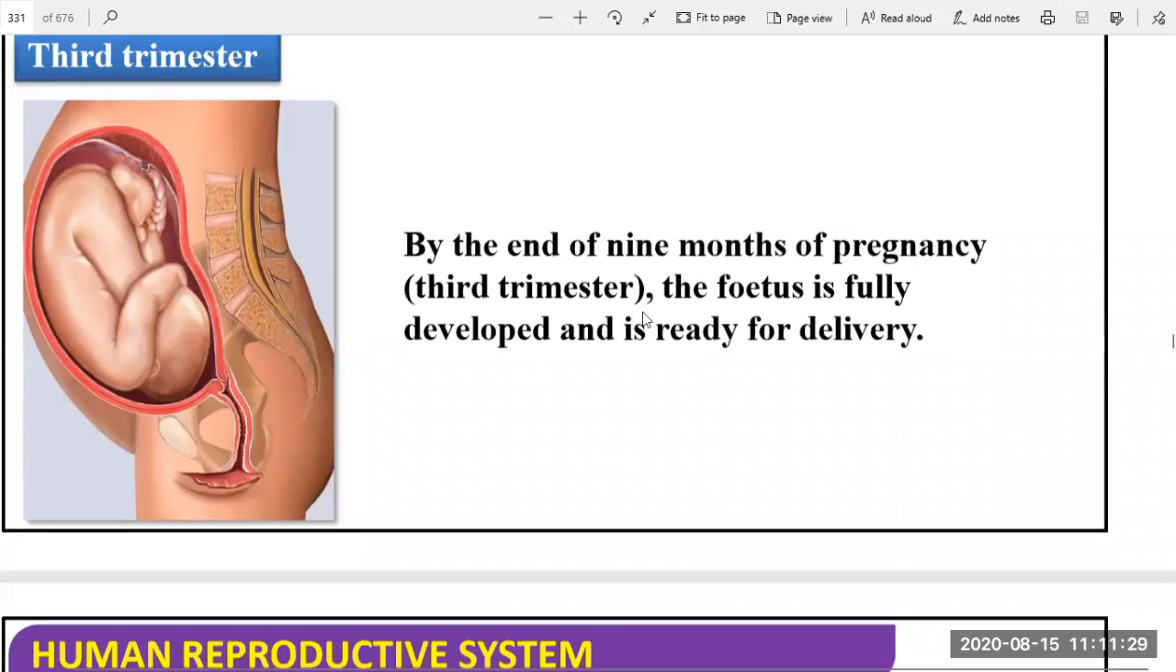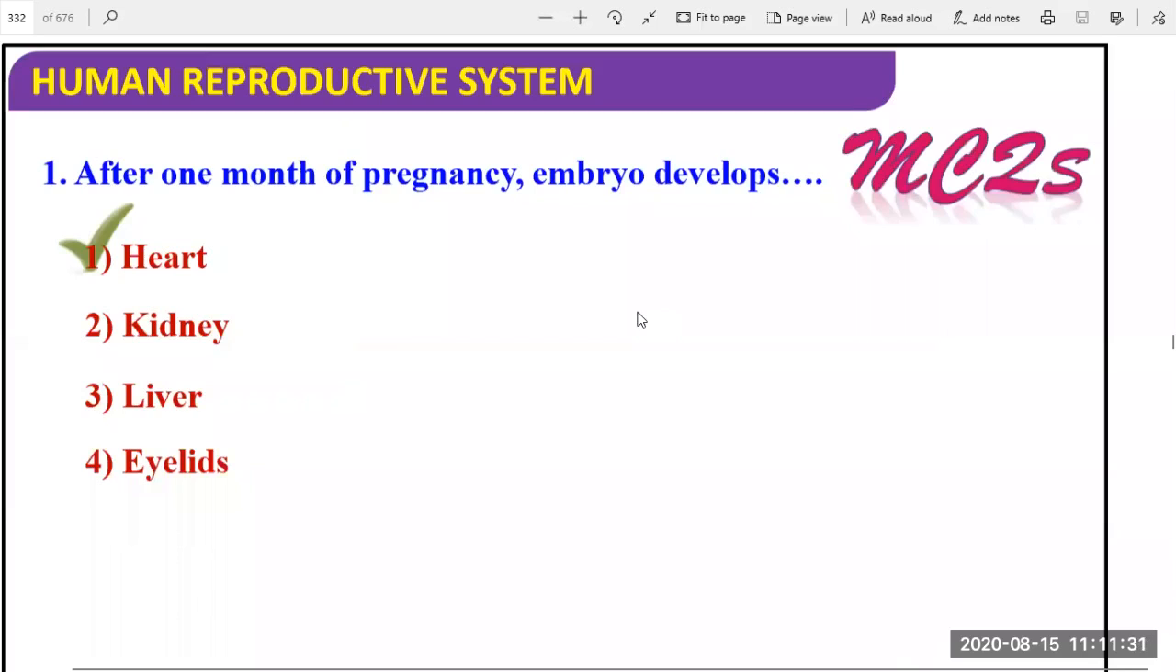Then one MCQ: after 1 month of pregnancy, the embryo develops what? Just as we observed right now, the heart. So in 1 month, the heart develops. This is the starting point of heart development in the fetus.